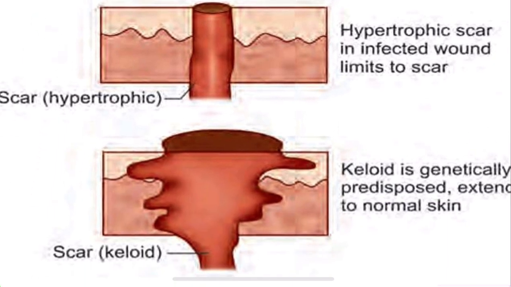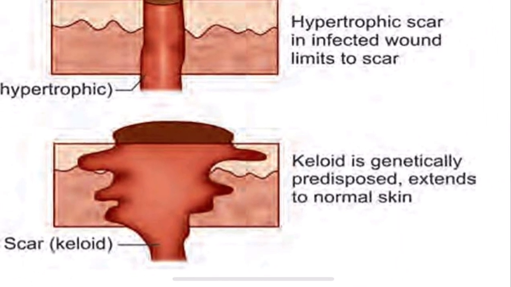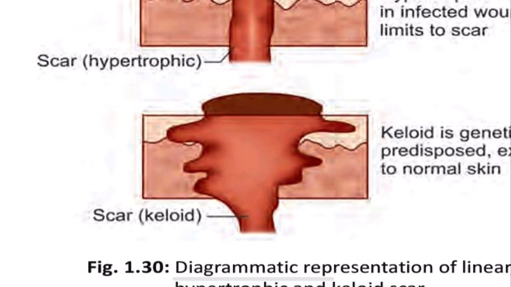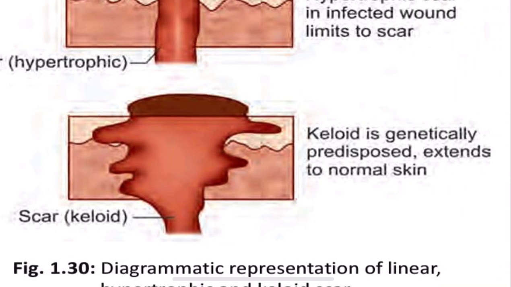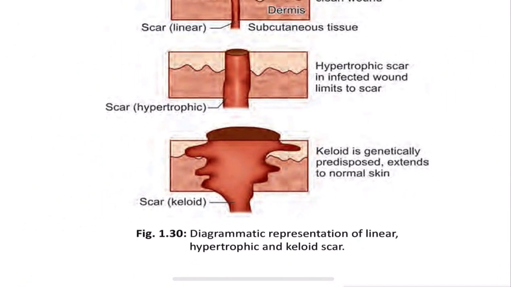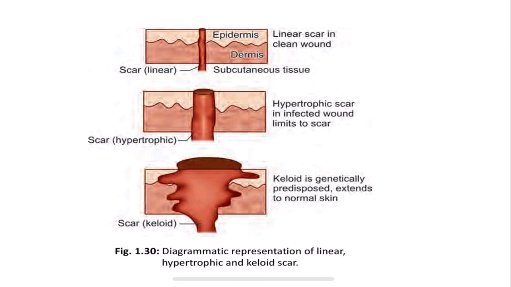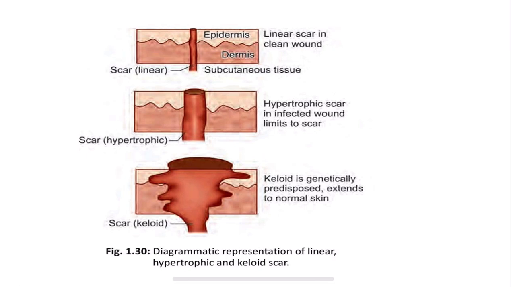Whereas the keloid is genetically predisposed and also extends into the normal skin. You can see this here. So we saw the difference: what happens in a linear scar, a hypertrophic scar and a keloid scar. In keloid, it extends beyond the normal skin.